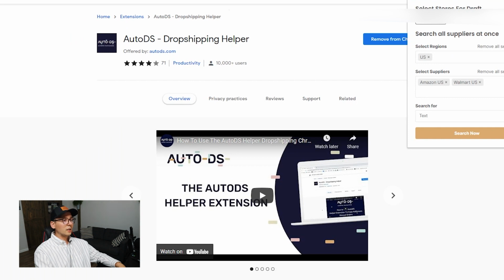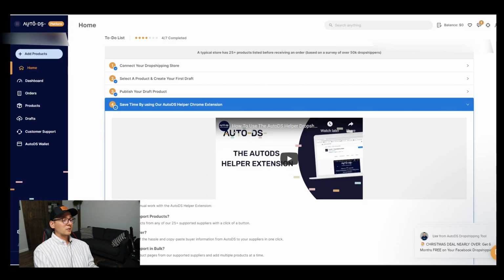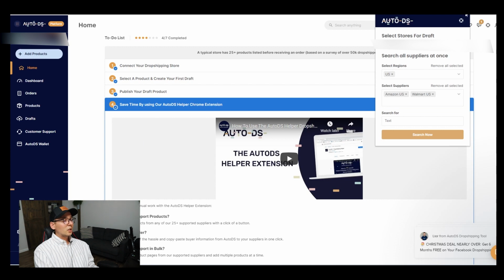Once you have that other one, you have to select the region that you're interested in and put your suppliers. So I put Amazon and Walmart because these are the suppliers I use for eBay dropshipping. All right, so you're all set up. Now, let me show you how you can find products and list them very quickly using AutoDS. So using that Chrome extension that we just installed, you can try to find items on your suppliers. Since I put Amazon and Walmart, AutoDS will try to find items related to my keyword on these 2 websites, okay?